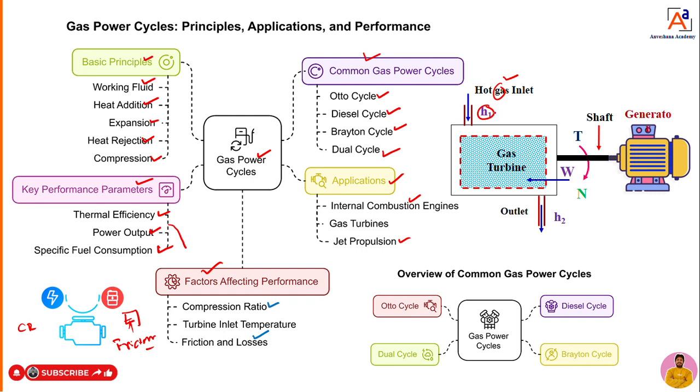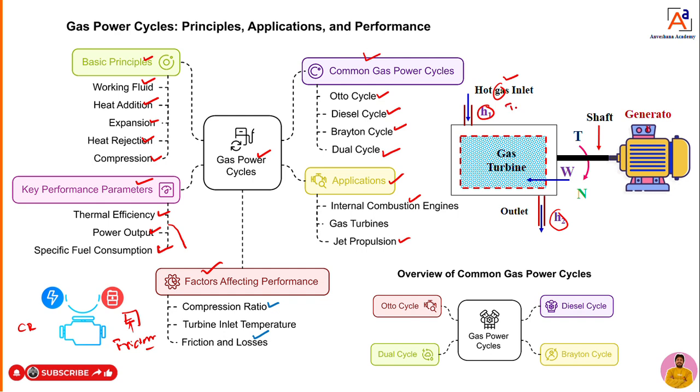If the temperature or the heat content of the gas is more during entry, then we can get more electrical energy. So that's also a very important role. Whenever the gas is coming out, it is going to have an enthalpy at the exit side, H2. Generally we know after work is done, H2 is going to decrease compared to H1, with a lower temperature compared to H1.